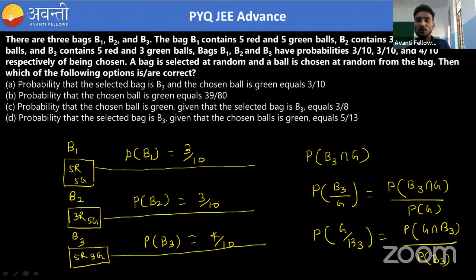Both are possibilities because in both formulas B3 intersection G or G intersection B3 is coming. And in this question, they are already saying the probability that the selected bag is B3 and the chosen ball is green. Both should happen together. So we need to use this formula.